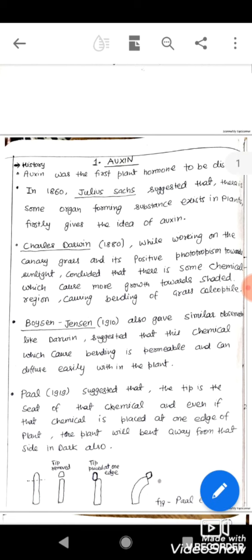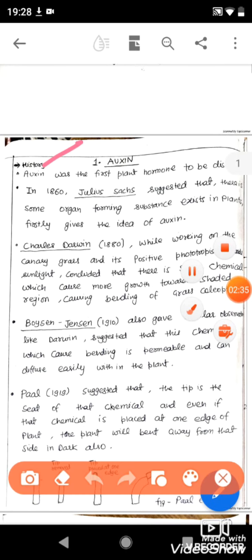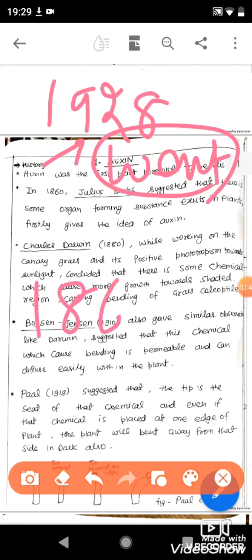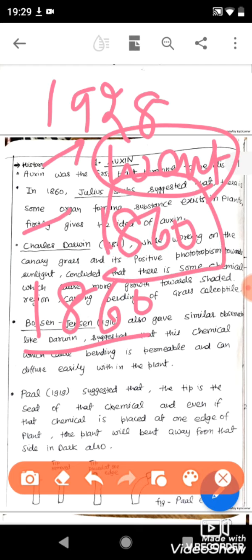Auxin was the first plant hormone to be discovered in plants. It was discovered in 1928 by Wendt. Wendt was the scientist who discovered the auxin hormone. The discovery of auxin just began in 1860. There was a scientist, Julius Sachs, who suggested that there are some organ forming substances that exist in plants. So he first gave the idea of auxin in 1860. He said that there are some chemicals present in the plant which control the growth of the plants.